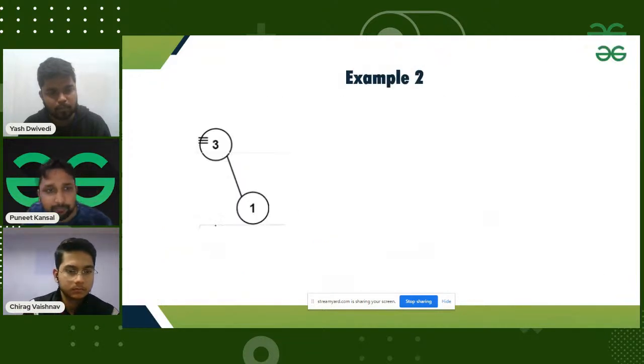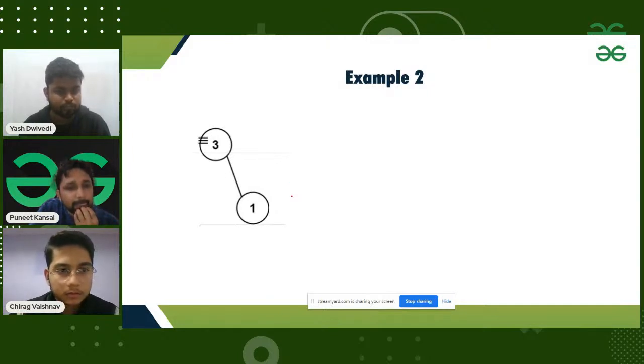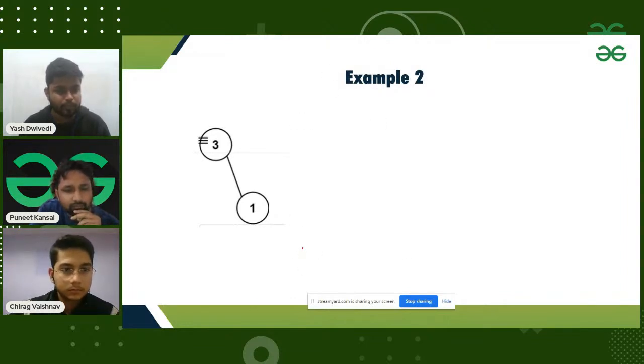So let me take one more example. So can you people tell me, okay, for this type of tree, what should be the output? So this will make me clear that, okay, question is clear to you. What will be the output for this tree? So what will be the output? Can you people tell me? So what will be that sum from root to the leaf? Am I audible to you? You are asking me? Any one of you?